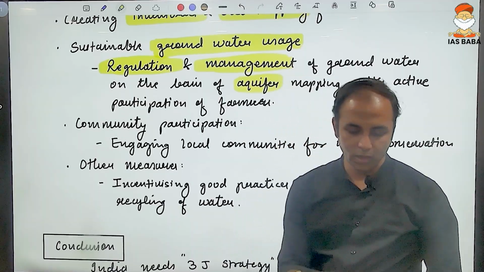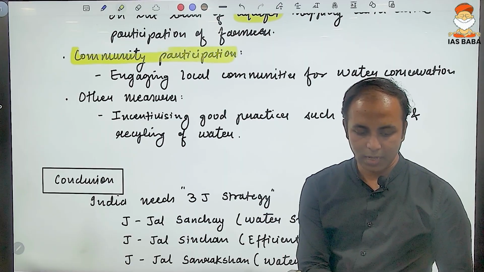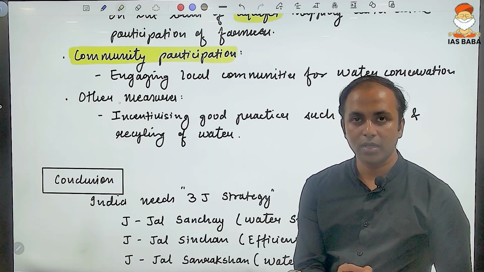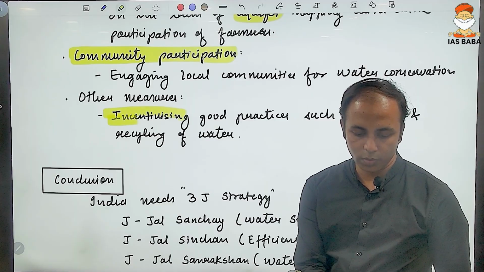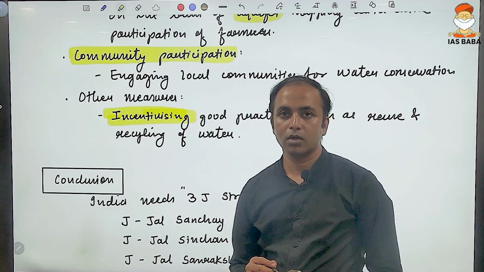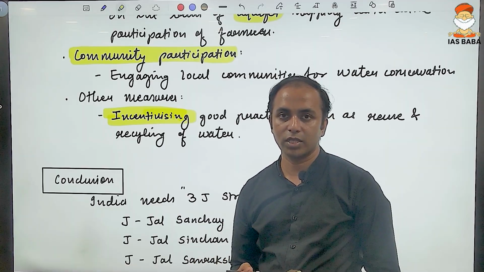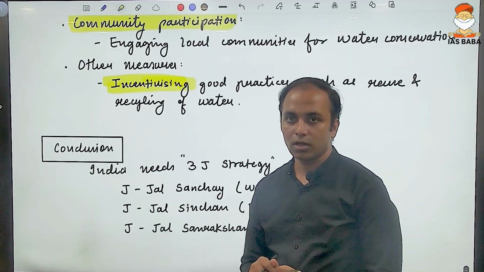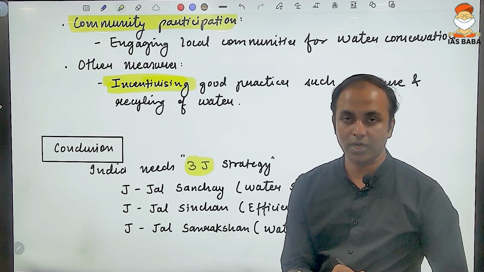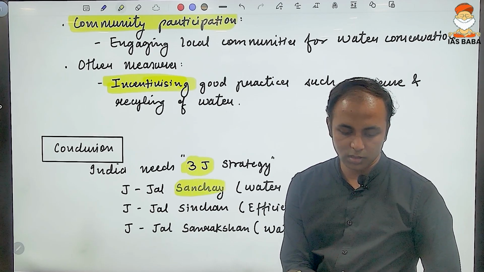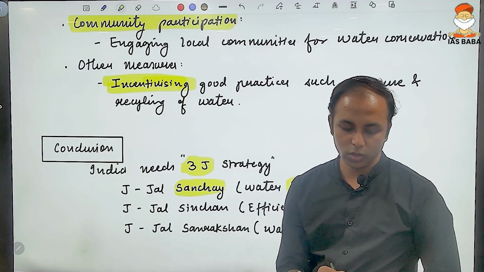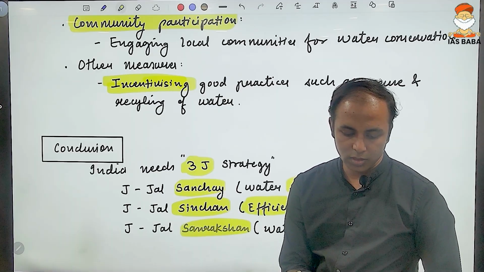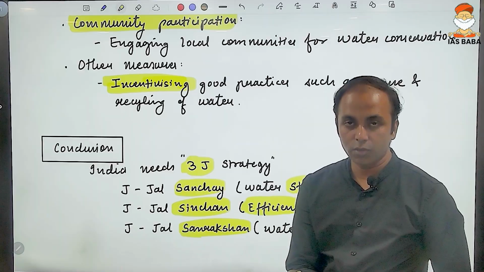No project can become successful unless there is community participation on a large scale, and various initiatives like incentivizing the good practices. There should also be the initiative of penalizing for the wastage of water or the mismanagement of water. That is the carrot and stick model. And finally, in the conclusion, the 3J strategy can be used. Jal Sanchay, which talks about first storage of water. Jal Sinchan, which talks about efficient utilization of water. And Jal Sanrakshan, which talks about conservation of water.